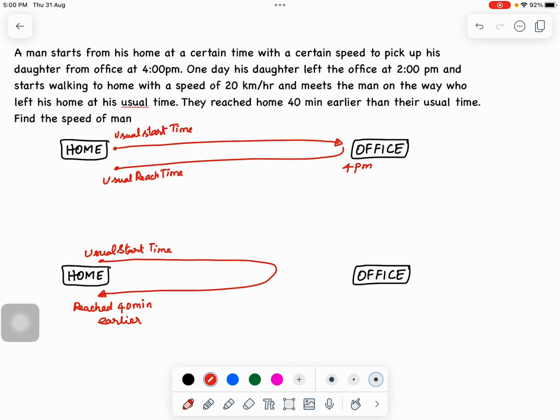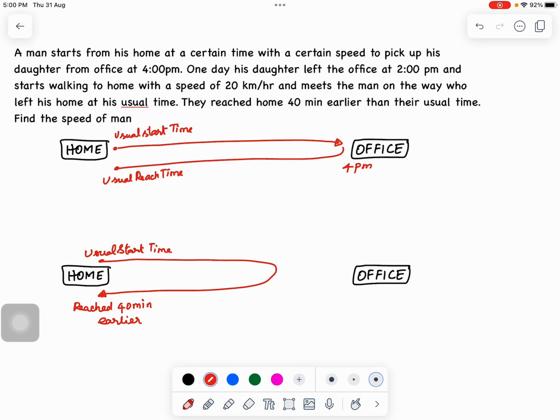So, the given data: a man starts from his home at a certain time with a certain speed to pick up his daughter from office at 4 pm. One day his daughter left the office at 2 pm and starts walking to home with a speed of 20 kilometers per hour, and she meets the man on the way, who had left his home at his usual time only, and they reach home 40 minutes earlier than their usual time. Now from this we need to find the speed of the man.